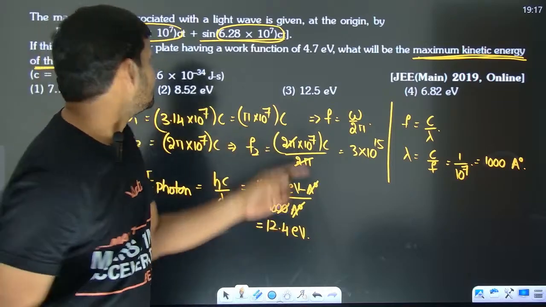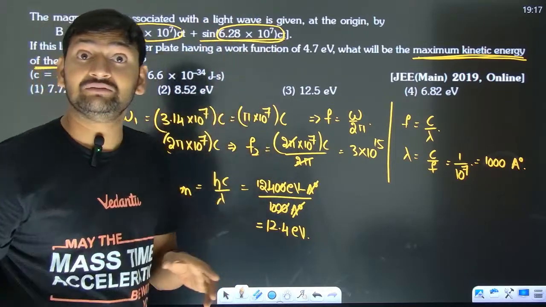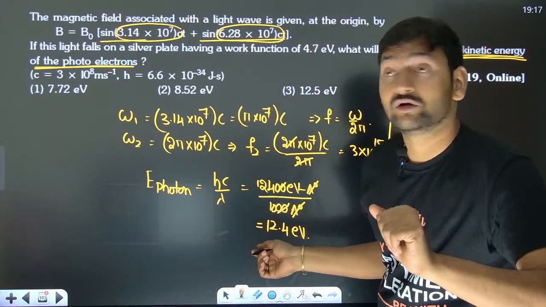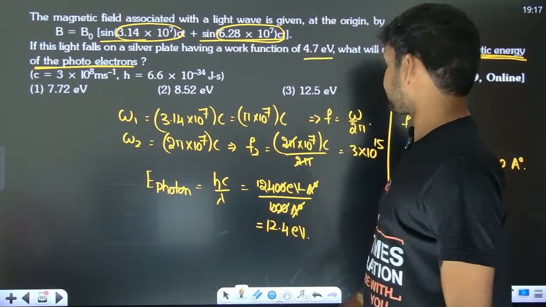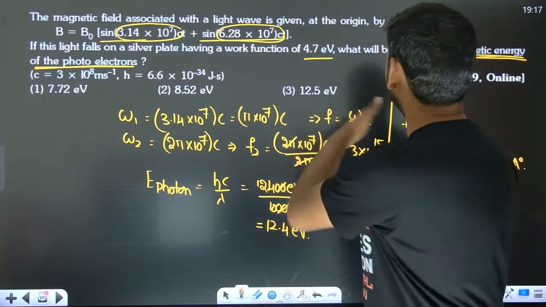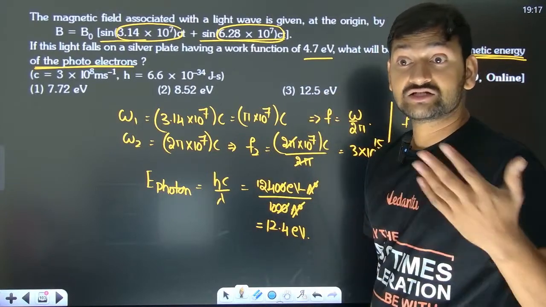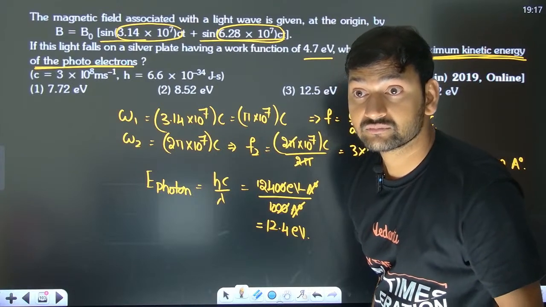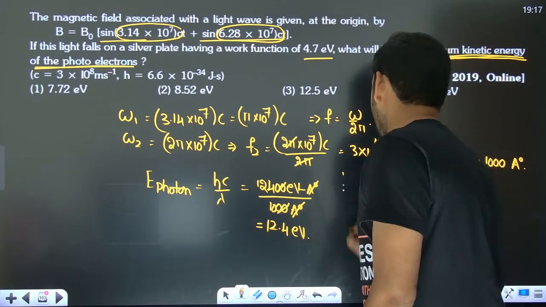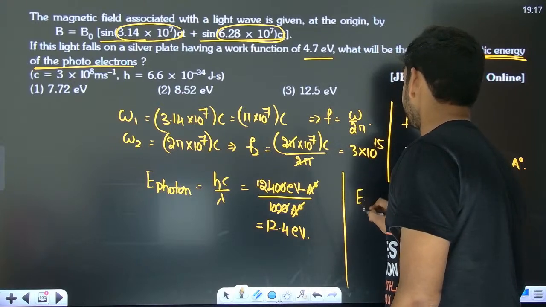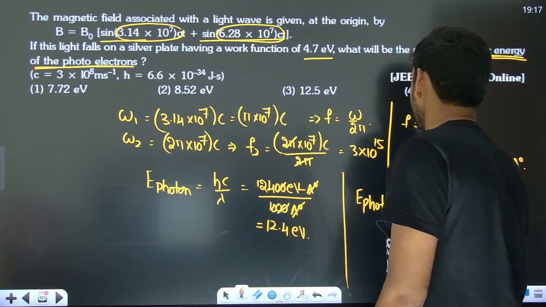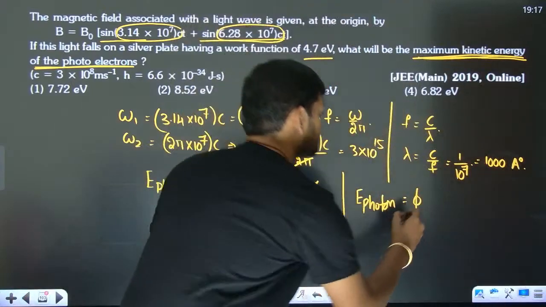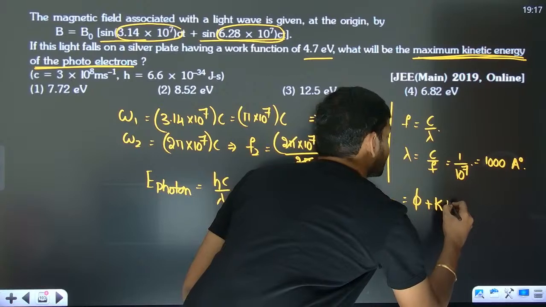So the energy of the second part of the beam is 12.4. Work function 4.7. If you want maximum KE, energy of the photon is equal to work function plus KE max.